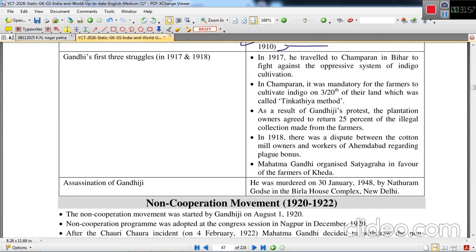Gandhiji's first three struggles were in 1917, 1918 and 1918: Champaran, Kheda, and Ahmedabad. Champaran took place in 1917, and 1918 was the Kheda Satyagraha. So in 1917 he travelled to Champaran on the request of Rajkumar Shukla of Bihar. He took a lot of actions against the indigo cultivation, and he was able to abolish it.